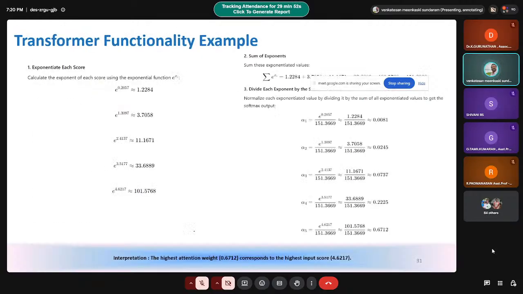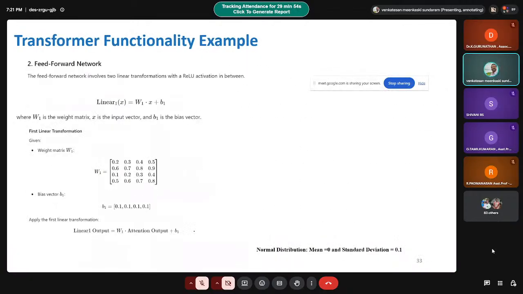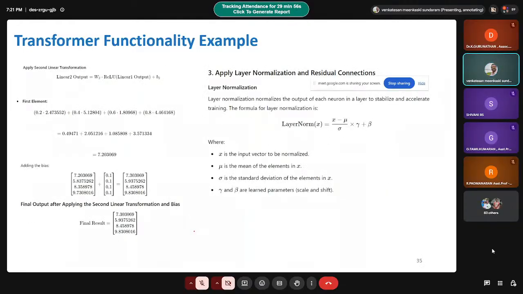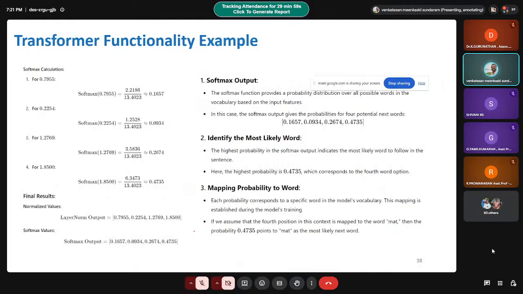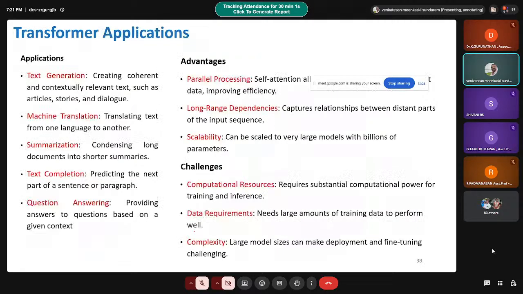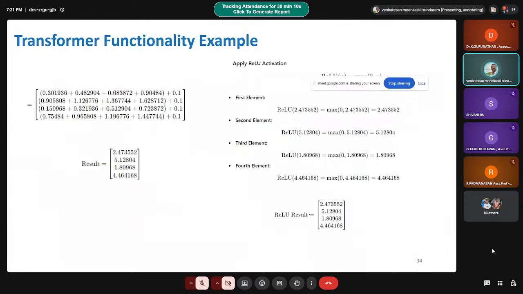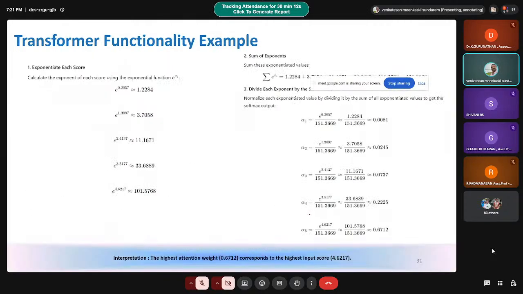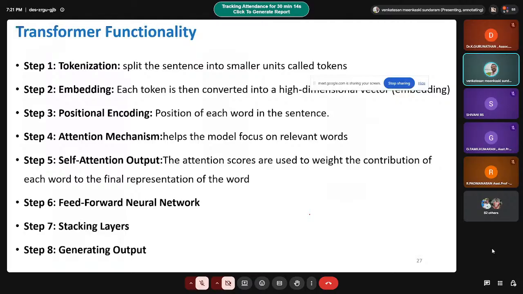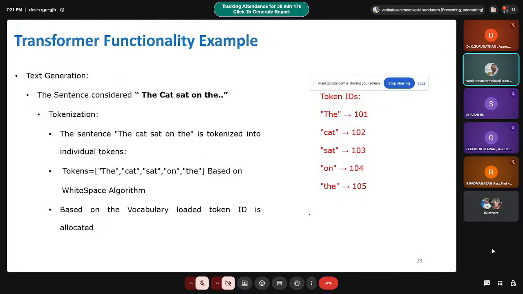By using this transformer functionality, it finally says that the next word will be "mat." So the cat sat on the mat. The next word is mat. This is how you have to use it. This is one flow. I have not explained it in detail, but this is what is happening.